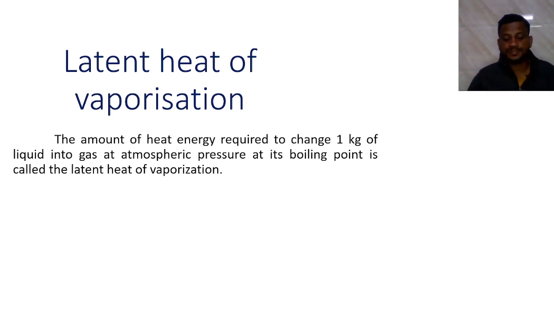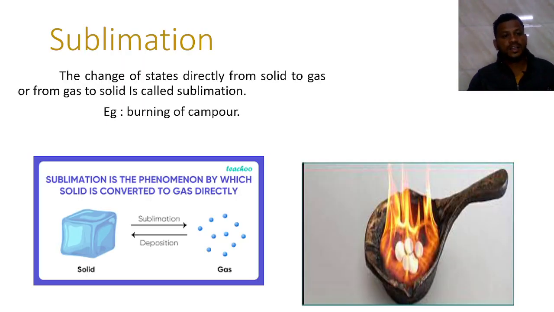Let's see here. 1 kg of a liquid. We can take as a definition here: the amount of heat required to change 1 kg of a liquid into gas at atmospheric pressure, at its boiling point, is called the latent heat of vaporization. Okay, next is sublimation.